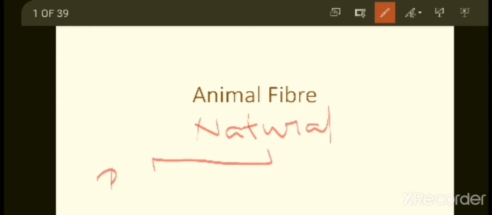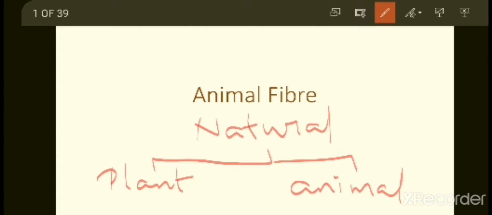Again, the natural fibers are divided into two types, that is plant fibers and animal fibers. Just now we have discussed natural fibers are cotton, silk, wool, jute. Now these natural fibers will be divided into two types, plant and animal. Some fibers will be obtained from plants and some fibers will be obtained from animals.